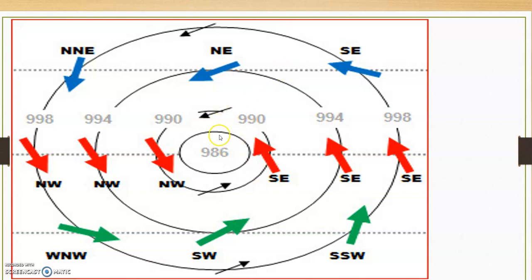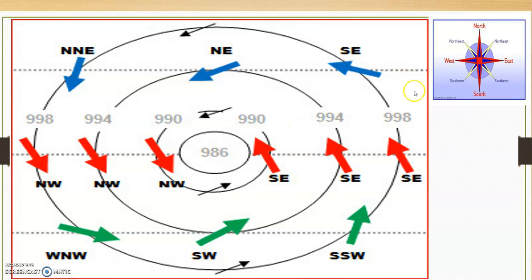So if we put our compass points here, that will be our east. Alright, we've got it here. So they are saying this is a southeasterly wind, going that way. Yes? There is your southeast. So that's a southeasterly wind. And then let's look at this one. We put our compass points here and they are telling us that this is a northeasterly wind. Do we have northeast on this side? Yes, so northeast coming this way and that's a northeasterly wind.